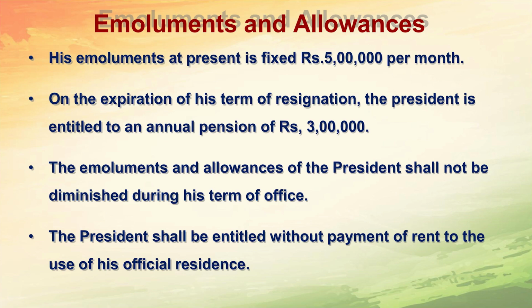The President shall be entitled, without paying rent, to use his official residence. His emolument at present is fixed. Therefore, we can say that the President gets 5 lakh rupees monthly and a free house, that is called Rashtrapati Bhavan.